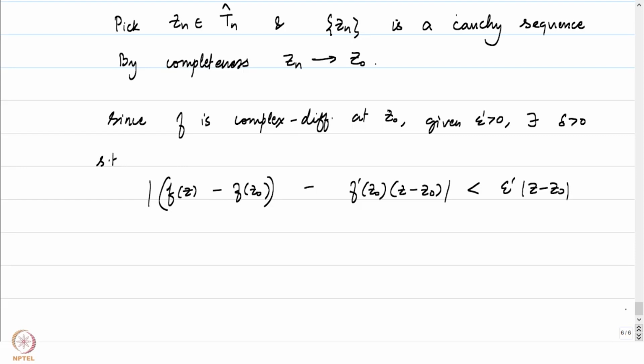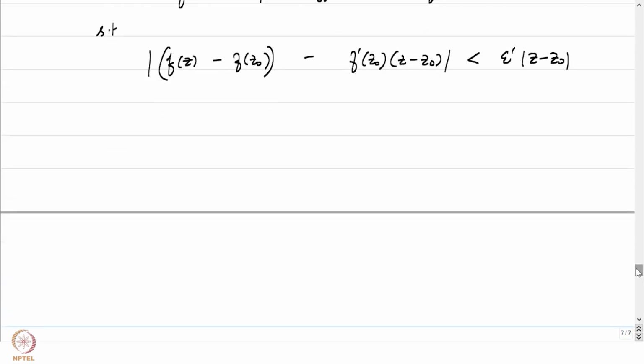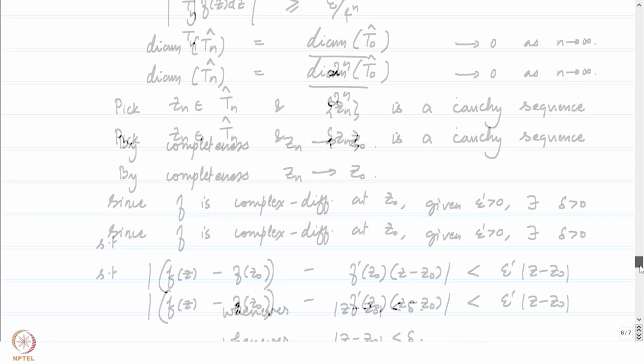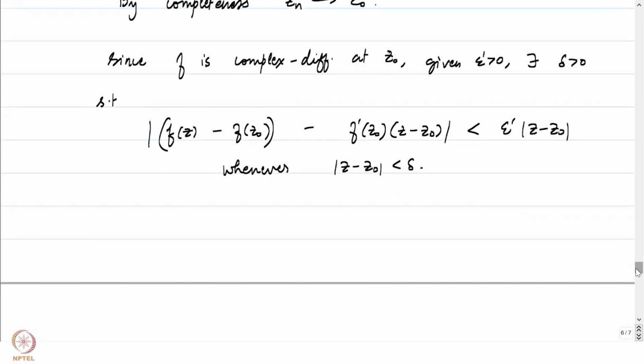This is by just clearing out the denominators in the Newtonian quotients, whenever the absolute value of z minus z0 is less than delta. This is something which we can certainly say from the complex differentiability of f at z0.